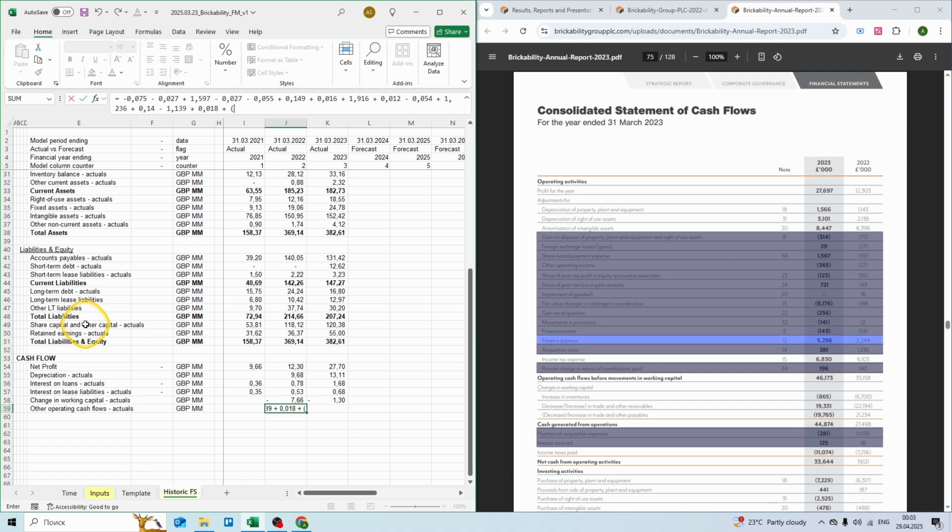Now the finance expense part is quite tricky because within the finance expenses we have interest on loans and interest on lease liabilities that we have already added up. So we want to take the finance expense figure and decrease it by interest on loans and interest on lease liabilities to avoid double counting.